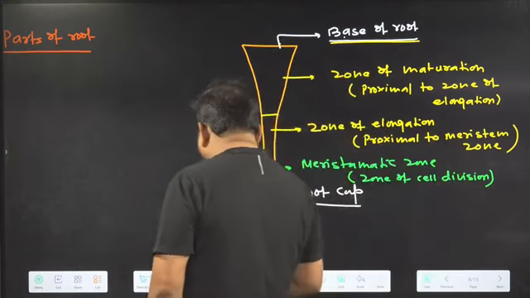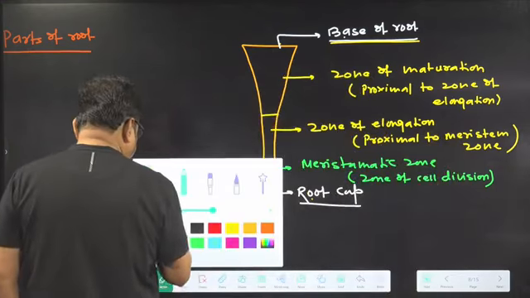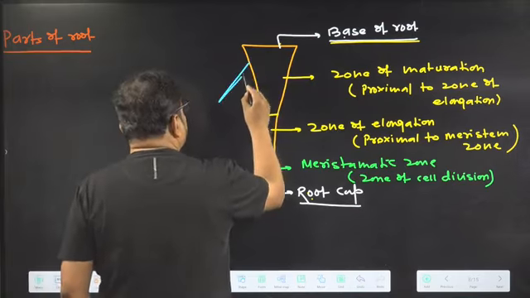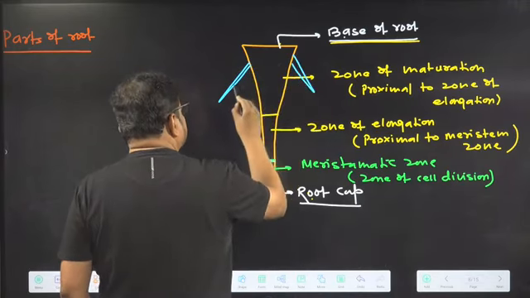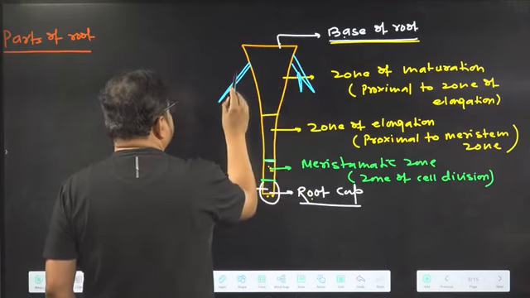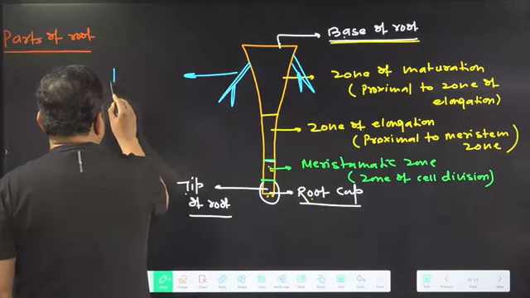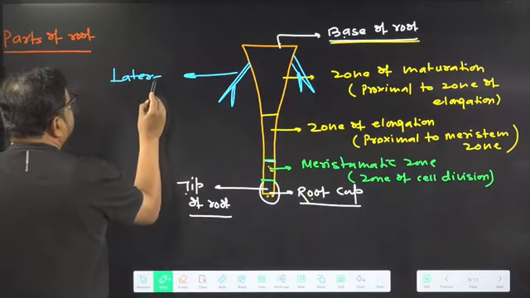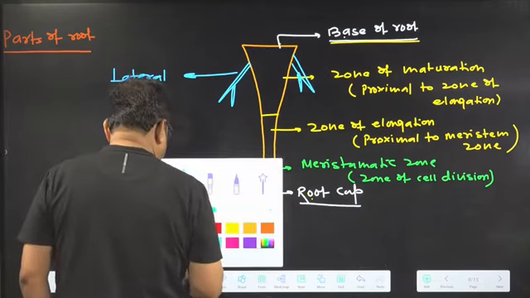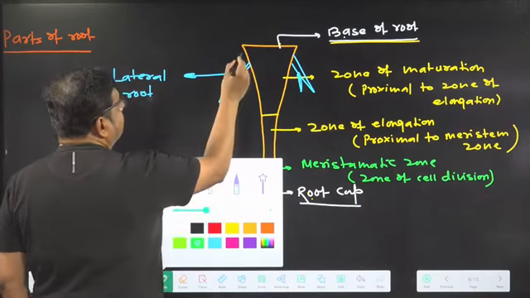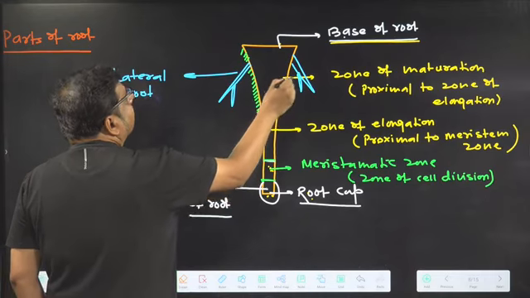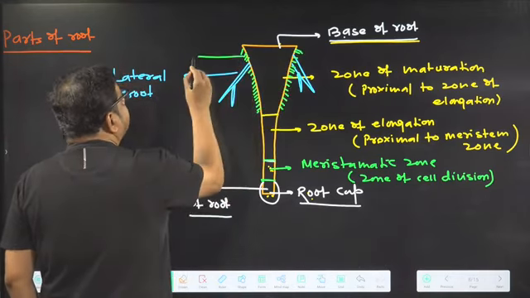Right. Now what you will find in this zone, zone of maturation, who is present? Lateral roots are present. These are lateral roots. In this zone, one more thing is present: root hairs.